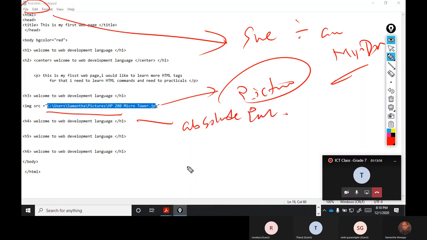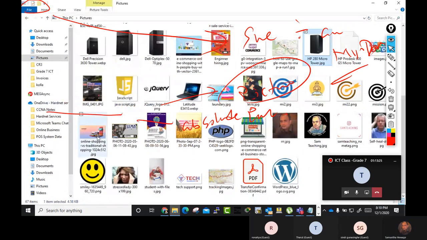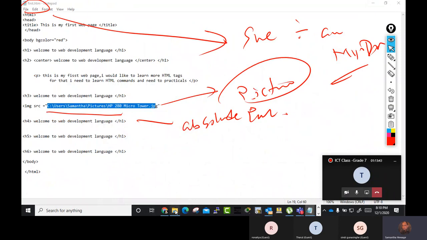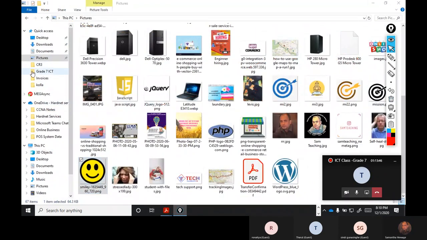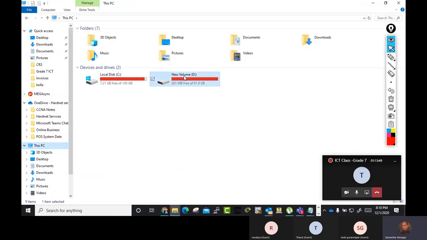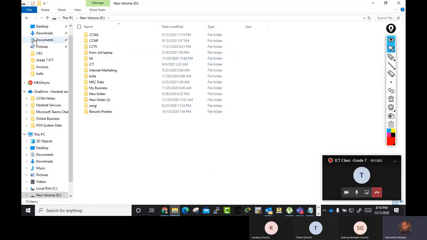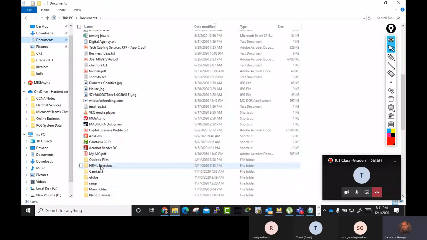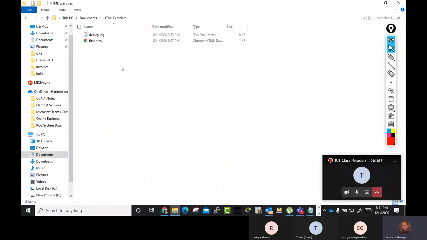Got it? I will tell you the relative path as well. I will copy one of the pictures. I get this picture. Copy. And I put it here, in the location where I saved my HTML. I think I saved it in my documents, HTML exercises. I copy here.